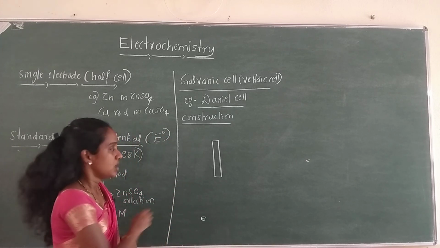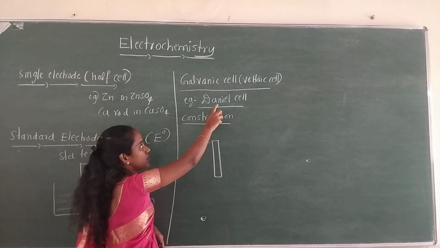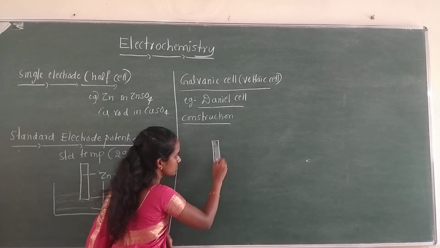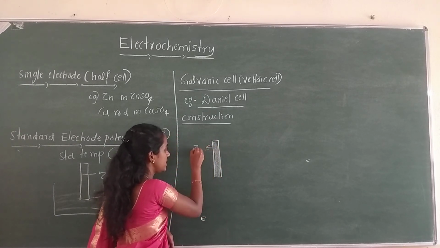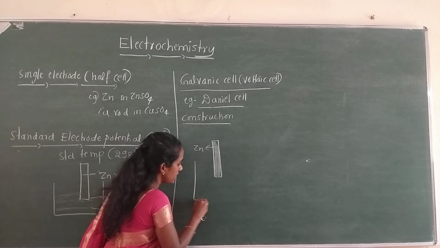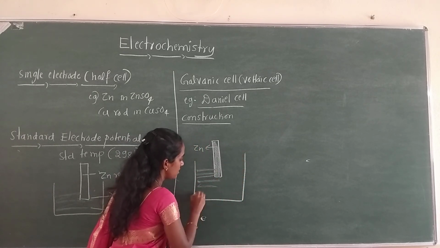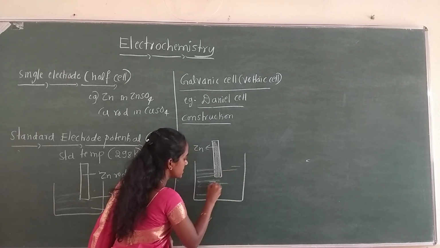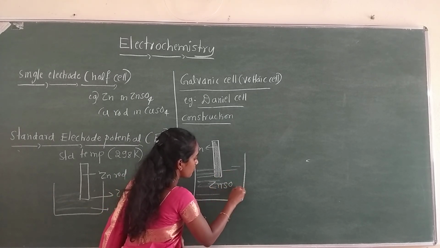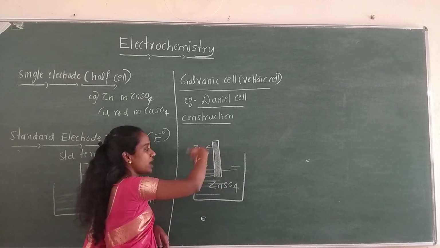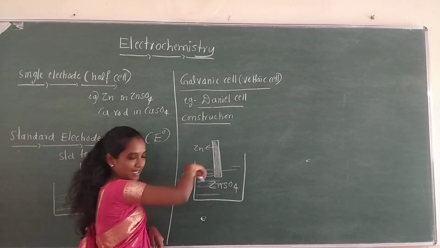So the Daniell cell consists of a zinc electrode. This is zinc, Zn, which is dipped in an electrolyte solution, that is zinc sulfate. When the zinc rod is dipped in zinc sulfate solution, this is one half cell or a single electrode.